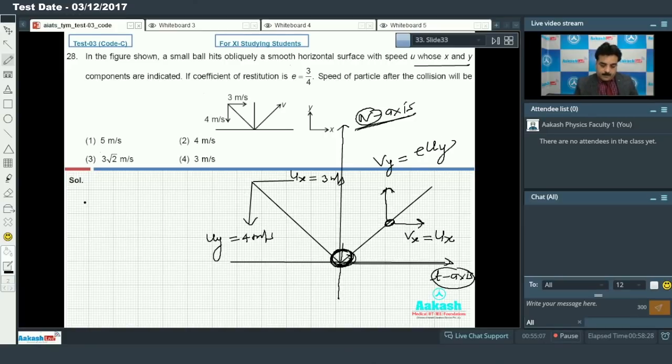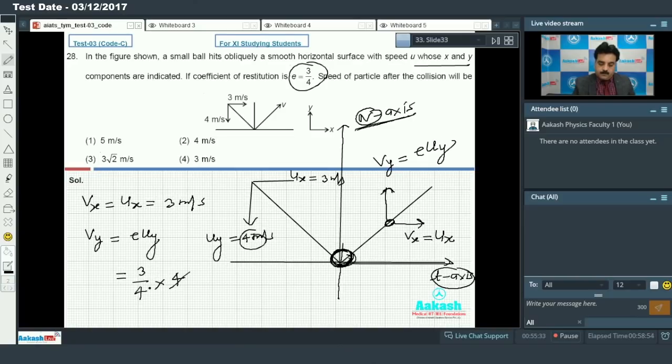So now, according to the diagram, Vx is equal to Ux, and that is 3 meter per second, because I would repeat, there is no change in velocity, and Vy is equal to e times the initial velocity along the y-axis. The value of e is 3 by 4 and the initial velocity is 4. So 4 will cancel. I have 3 meter per second.